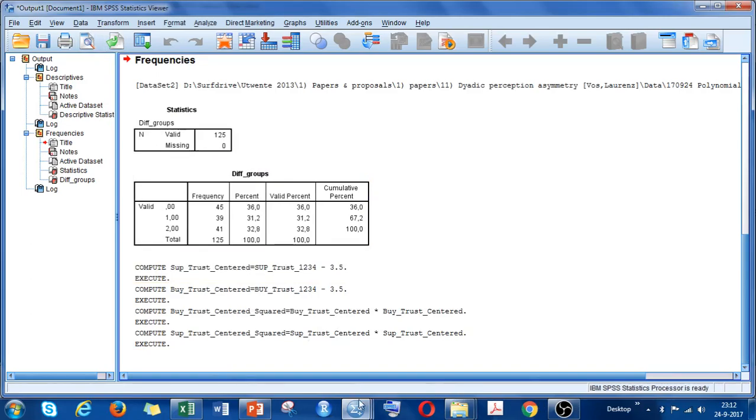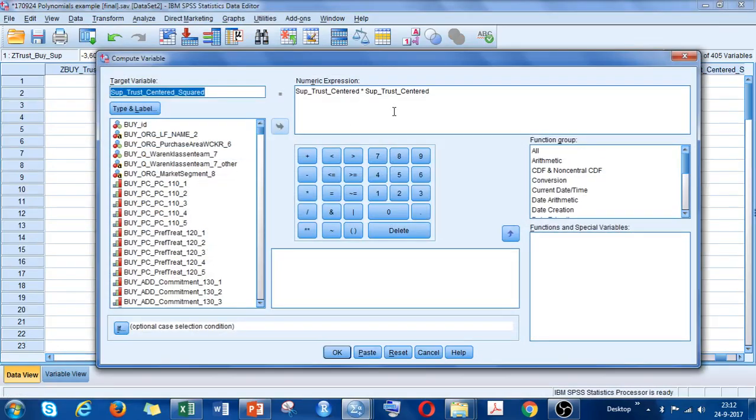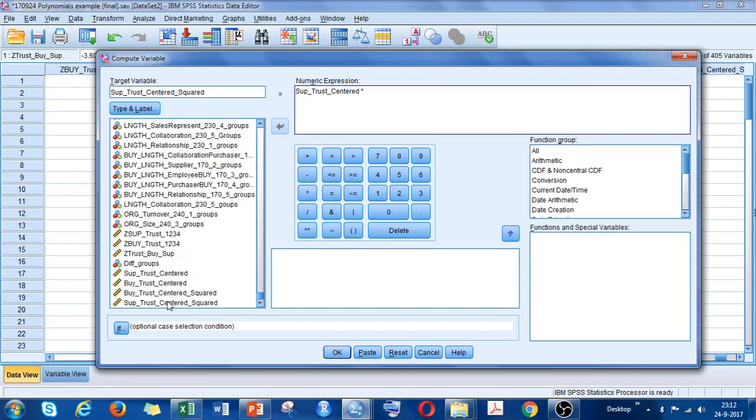And then we go to the last one, which is transform, compute, and then we make the interaction term of the supplier trust and the buyer trust. That's the last one we need. So the buyer trust is here, put it in here, and then I name it supplier buyer trust centered interaction.